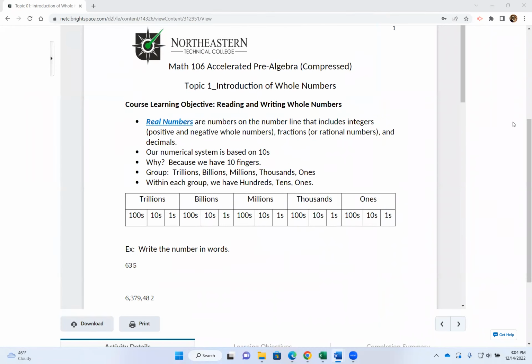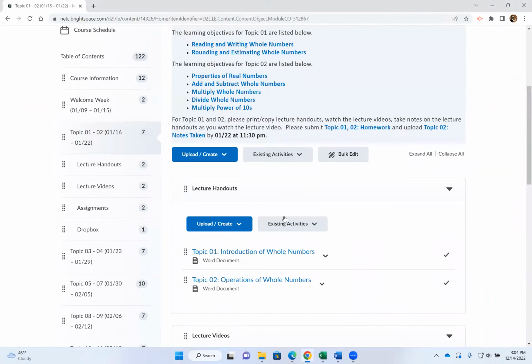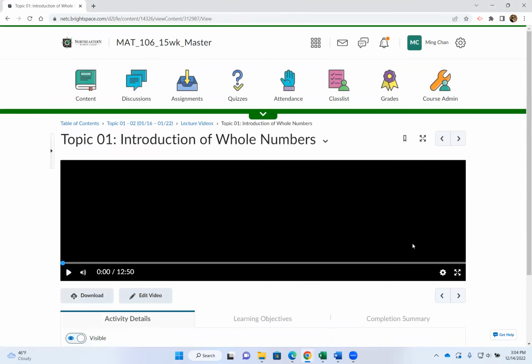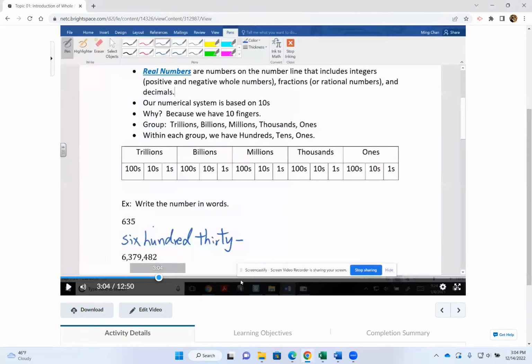Once you print it out, use the lecture handout to watch the lecture video and take notes on the handouts. So if you click on topic 1, you're going to see it's the same thing. In the video, I will work out these problems. You have all the words written, so you just have to work out the problem with me as you watch the video.